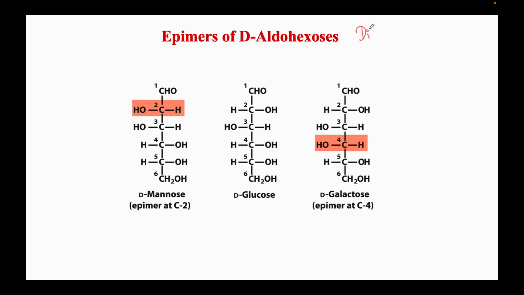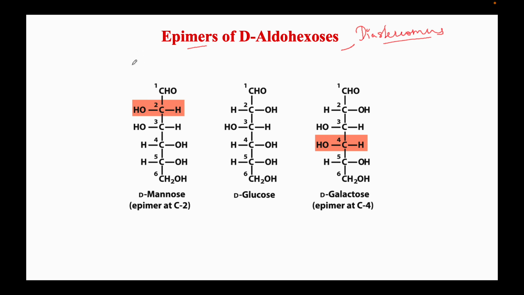So diastereomers, by examples. Diastereomers has an umbrella, under which we have epimers and other different isomers. Diastereomers means the spatial arrangement of OH is different.